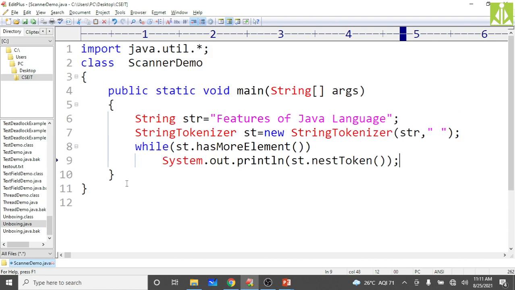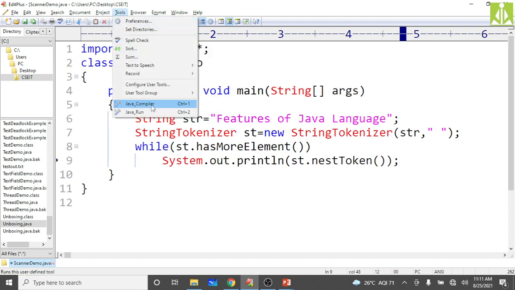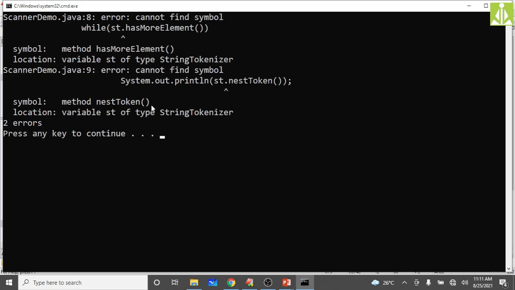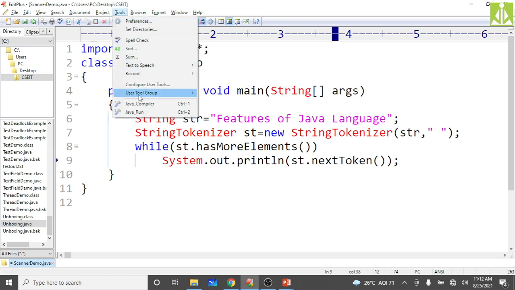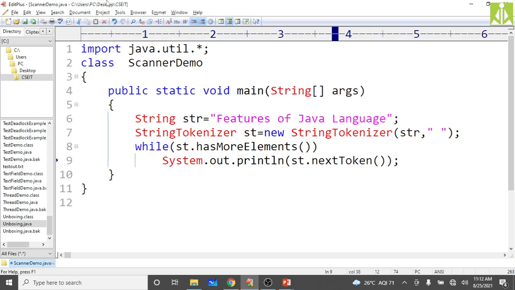Save it. Now compile. It says cannot find the symbol st.hasMoreElements, nextToken. What is the error over there? I have written the two method names wrong. It's hasMoreTokens, and here nextToken. Save it. Now go to tools and compile. As you can see, the compilation is successful. Now run it.